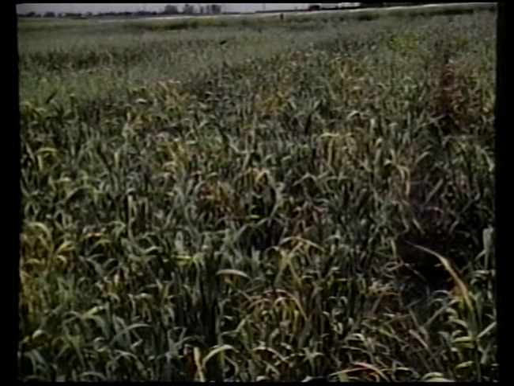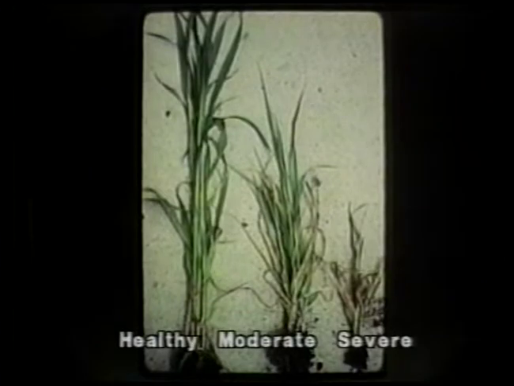Barley yellow dwarf occurs throughout the world and attacks a wide variety of grass plants, such as lawn and forage grasses and small grains. The pathogen is a virus and is an obligate parasite. Infected plants have yellowish, reddish, or purple areas along the margins, tips, and blades of older leaves. Plants may be stunted and fail to produce inflorescences and seeds.